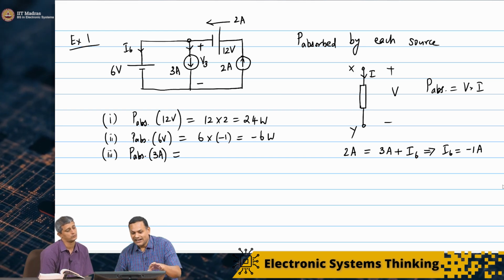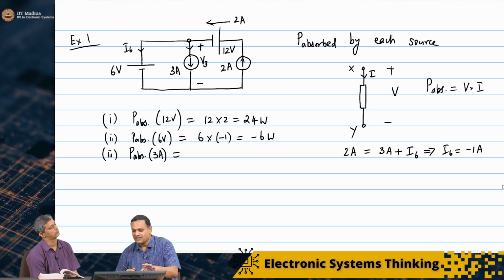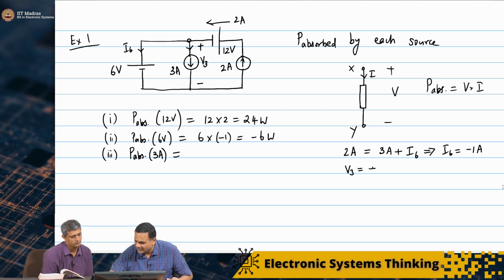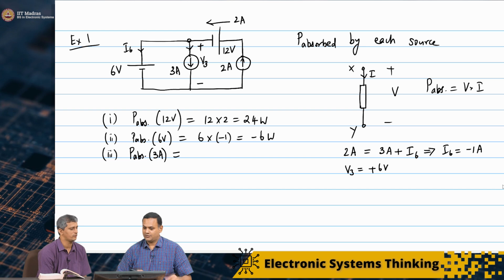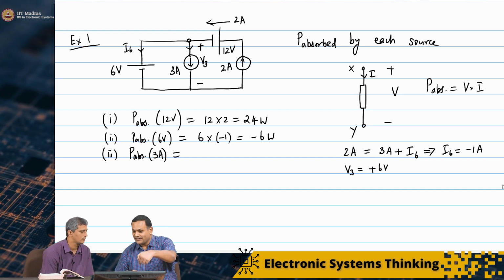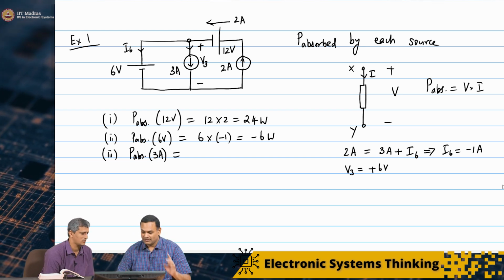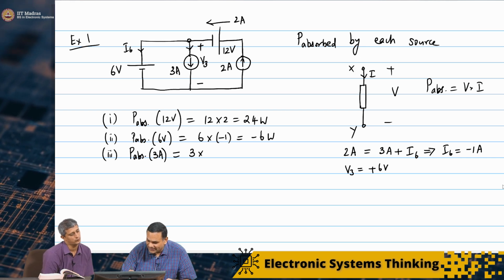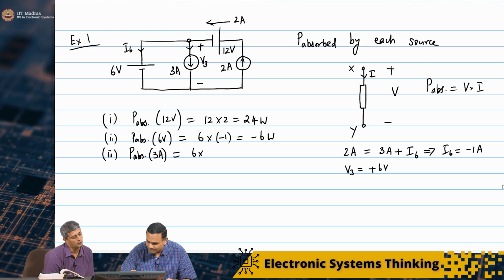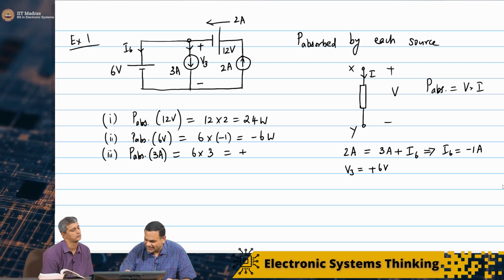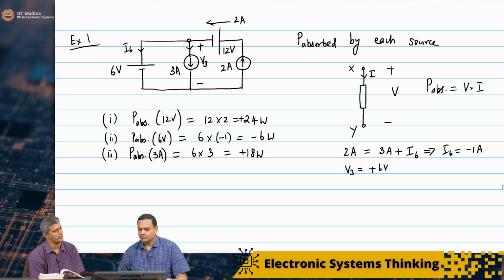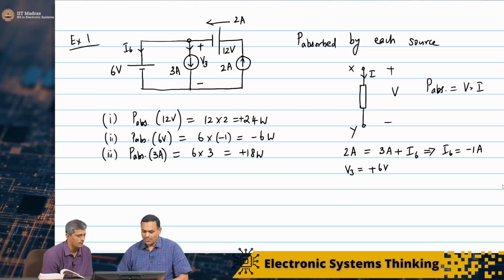And I can see that the 6 volt source is coming directly across the 3 ampere source. So I can say that V3 is plus 6 volts, and current is entering the plus terminal as well. So the power absorbed by the 3 ampere source is clearly 6 times 3, which is plus 18 watts. So the 3 ampere source is also absorbing power.